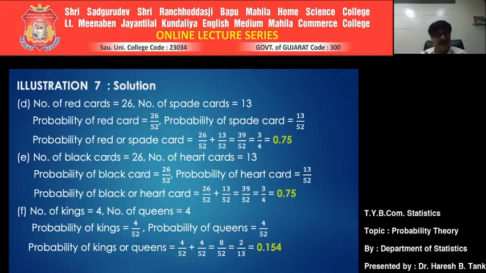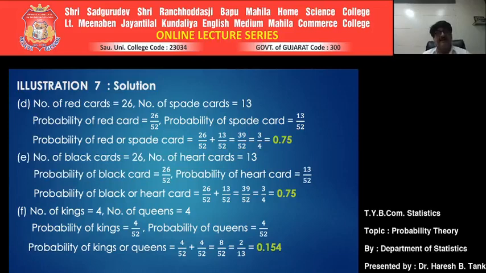Now we are connecting these two events with the word or. Whenever you connect two different events with the word or, and if you intend to use the addition theorem, there is a condition of mutually exclusiveness. So you have to test it: getting a red or a spade card, are they mutually exclusive? Red color card and spade. Spade is of type black.